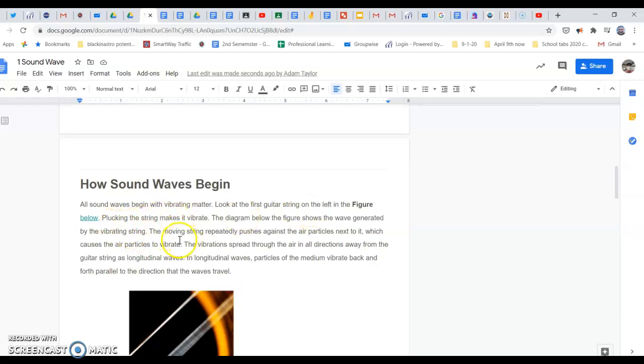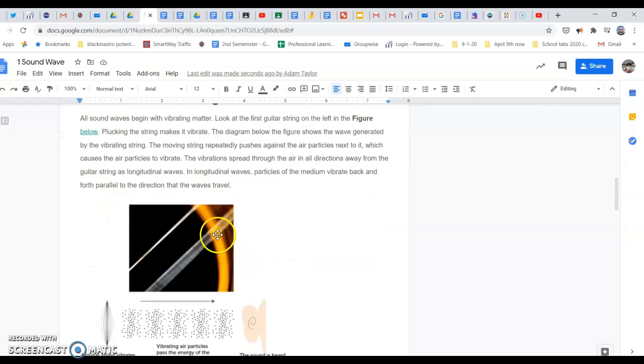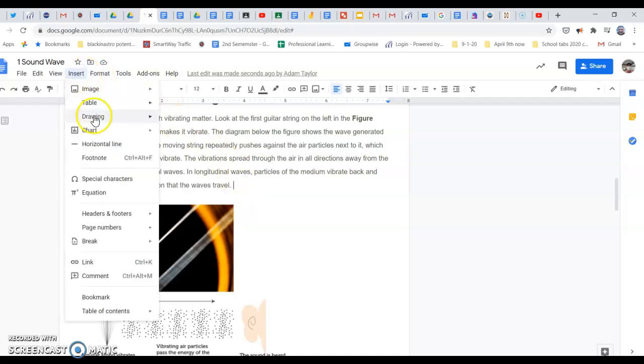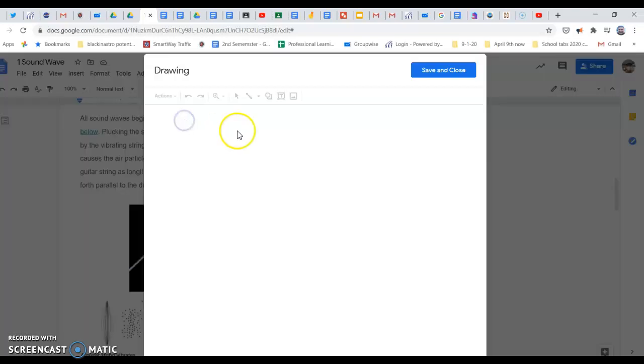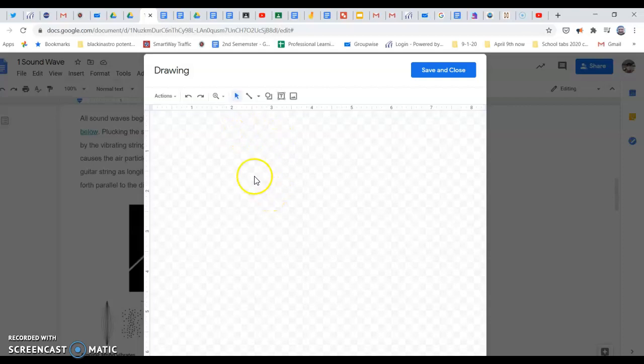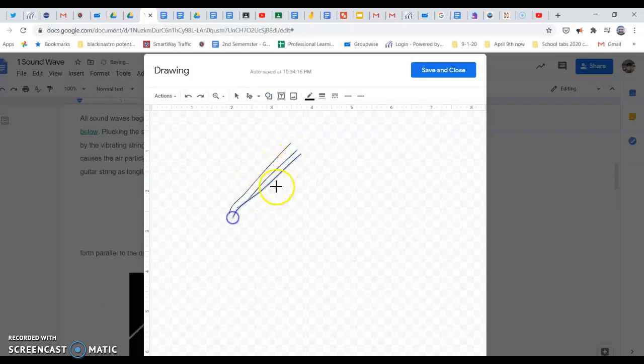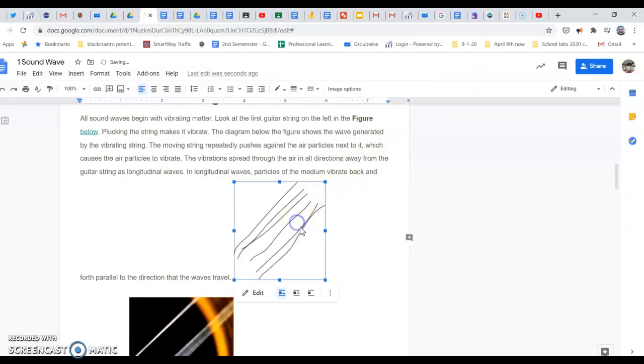So if you wanted to make your own image of a vibrating string, you can see there's a vibrating string here. Just click somewhere, then go up to Insert, Drawing, New, and then you can doodle yourself a vibrating string. So maybe I put several lines, or maybe this is all I want. Okay, so I've got a 5-string guitar, which would make sense. 6 strings are better. So then I can click Save and Close, and it'll pop it in there for me.